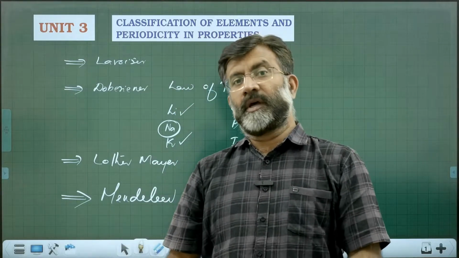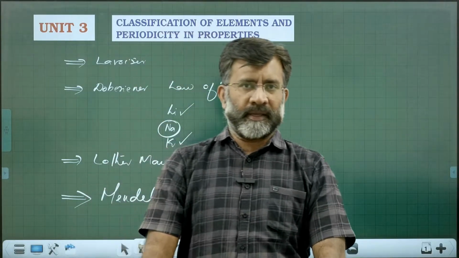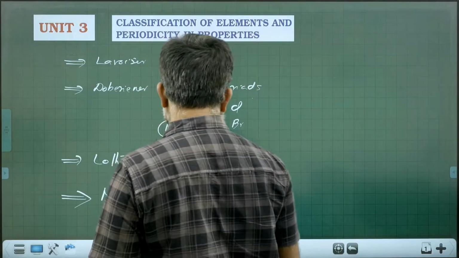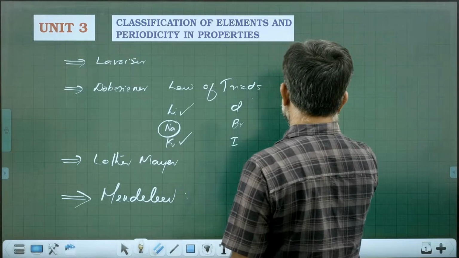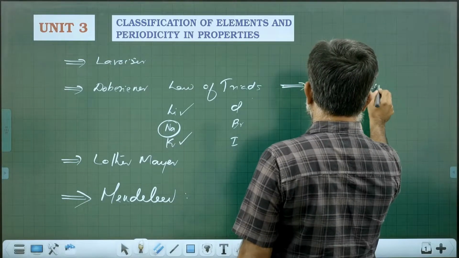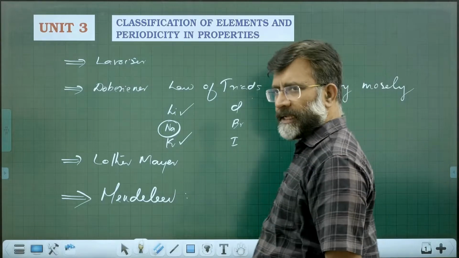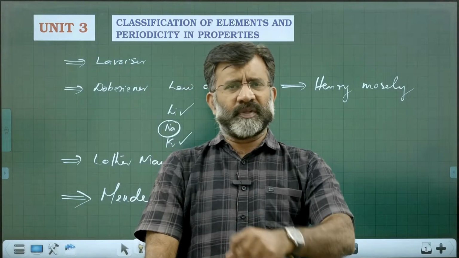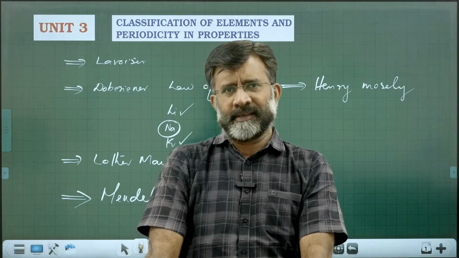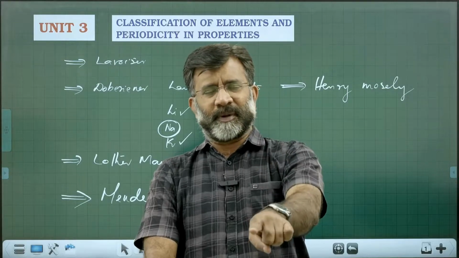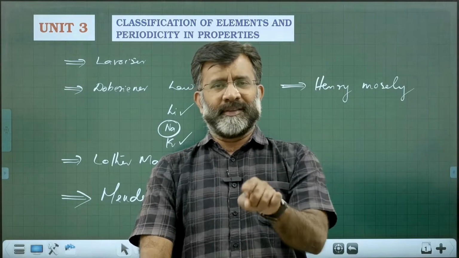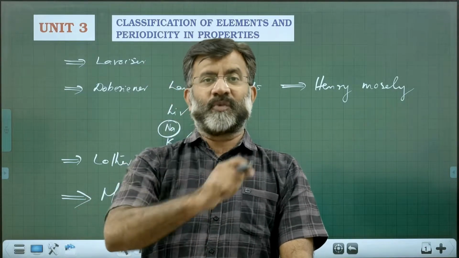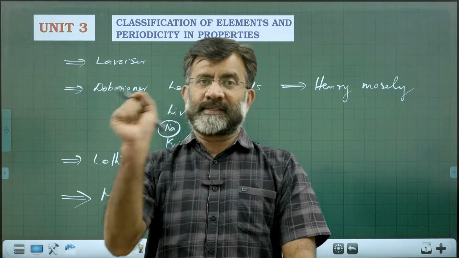But the modern periodic law was explained by, as all of you know, Henry Moseley. Henry Moseley explained the modern periodic law. He conducted various experiments with various materials using X-ray analysis. During his experimental studies, which are quoted in the textbook, there was a question in the latest JEE examination: the relationship between the frequency of X-ray used versus atomic number.